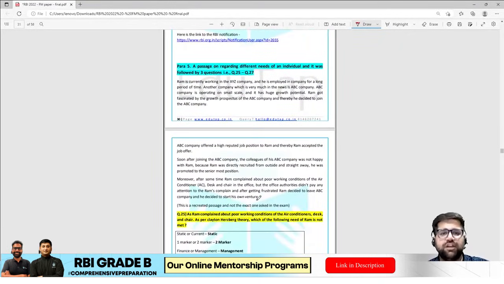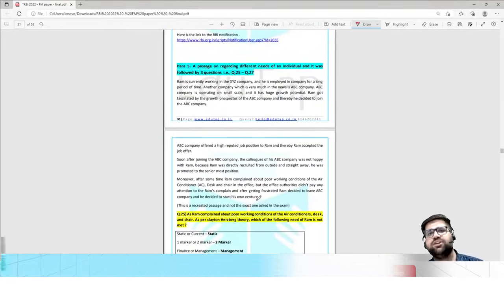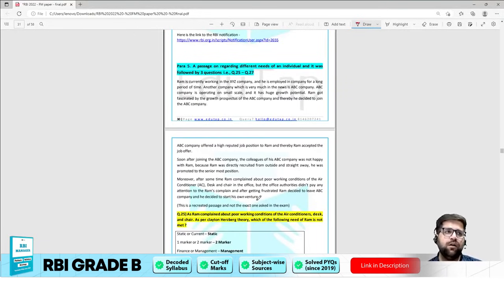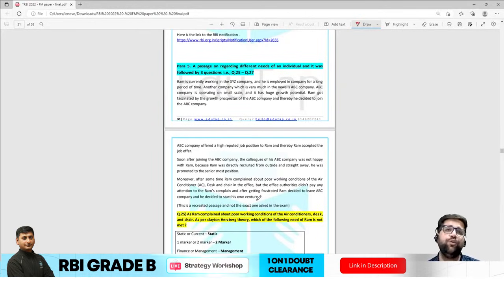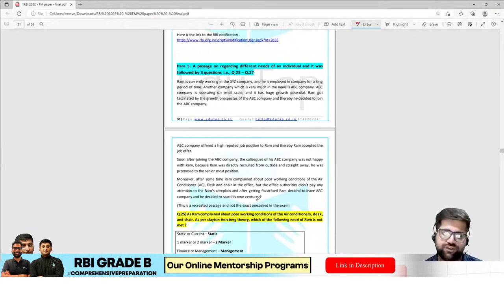Now let's come to para 5. Again, motivation, communication, leadership, general management. These are the 4 basic chapters of management, and every student must do these chapters wholeheartedly. You cannot skip anything, because if RBI asks something out of the syllabus, or if they ask something off track, then your chances of selection are in a dicey position.